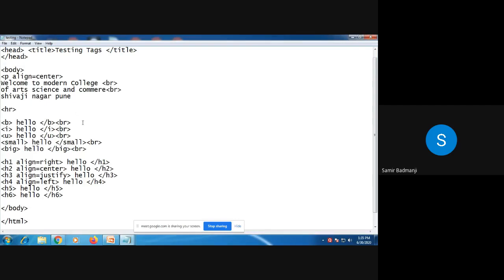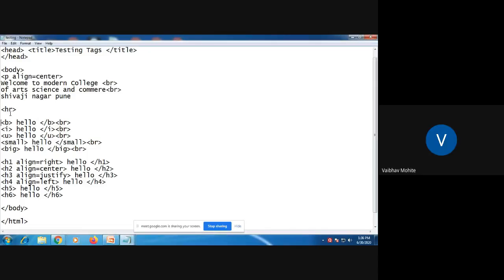See, HTML is not case sensitive. So even if you write capital letters or small letters, it doesn't matter. Like in C++, it was case sensitive, so you have to use the same variables and not somewhere capital letters, somewhere small letters. But in HTML, even if you write B capital and here B small, it doesn't matter.